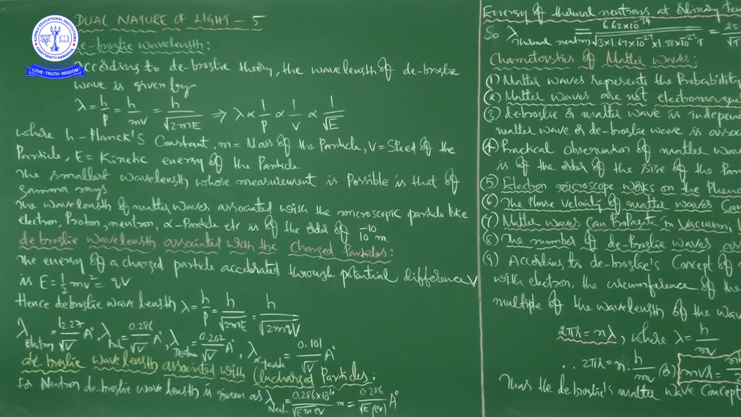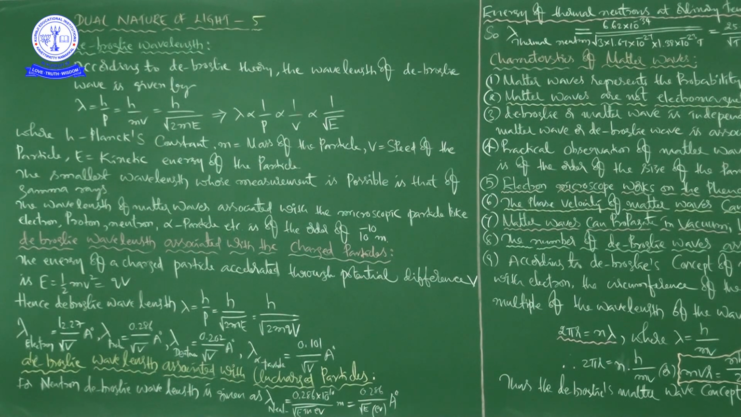So when a metallic surface is exposed to electromagnetic radiation, that is light, which is an invisible form of energy, the emission of electrons takes place from that metallic surface, right? So this is what we call the photoelectric effect, right?